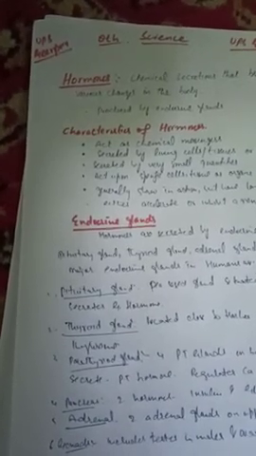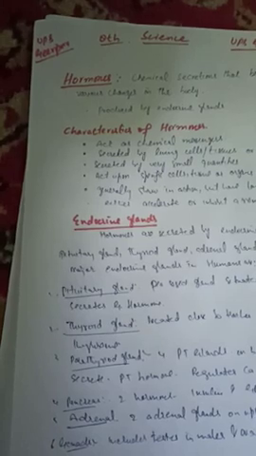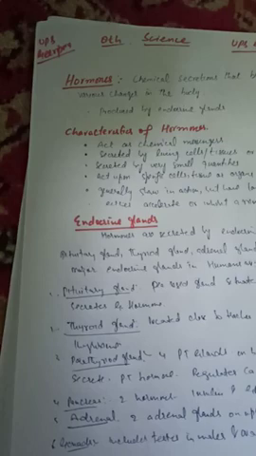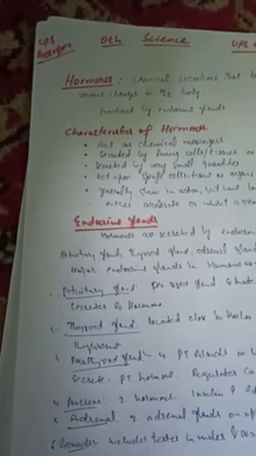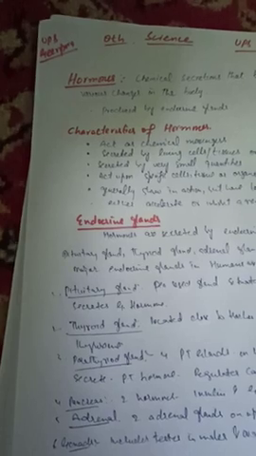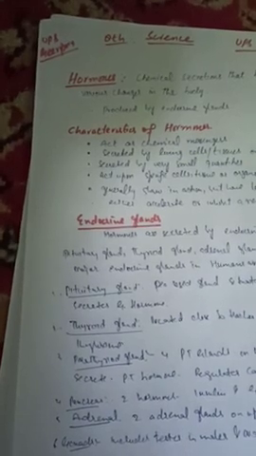Gonads. These include testes in males and ovaries in females. Male sex hormone is testosterone. It is produced by the testes on the onset of puberty. Female sex hormones produced by ovaries are estrogen and progesterone. Deficiency of estrogen causes infertility.